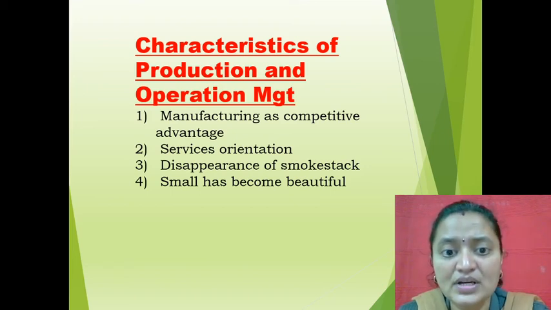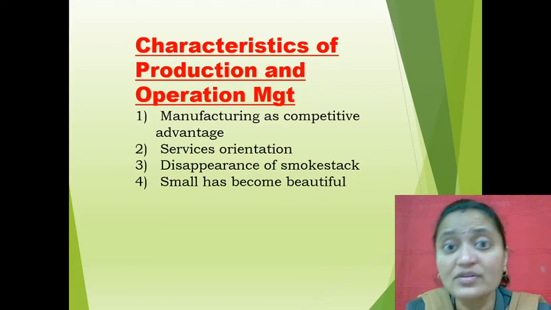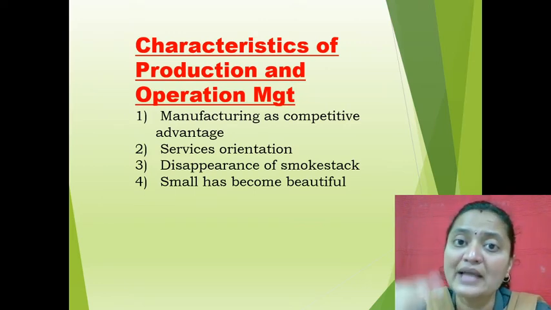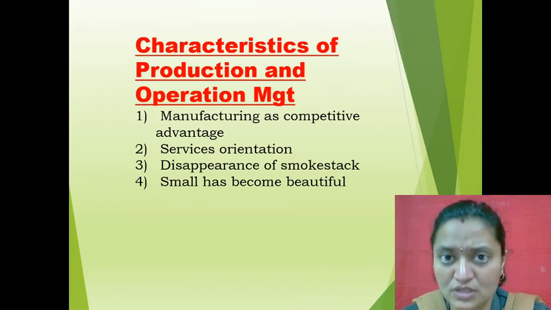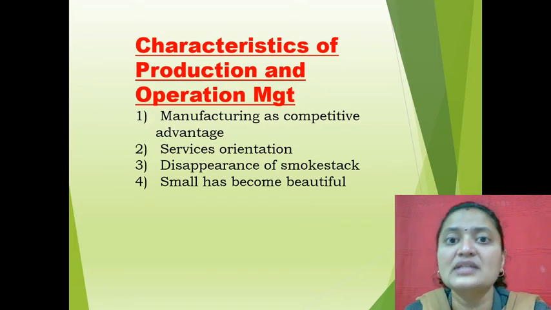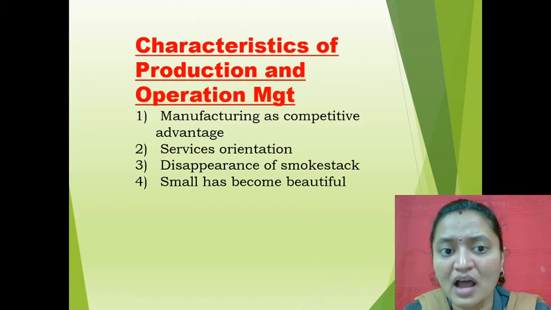Then disappearance of smoke tax. Now, this means what? Whenever the company goes into losses, how do we try to prevent such kind of loss? Usually, it is not all the time that the company will be profitable only. At times the company may go into loss. So what steps can be taken in order to prevent such kind of losses? Then the last one is what?